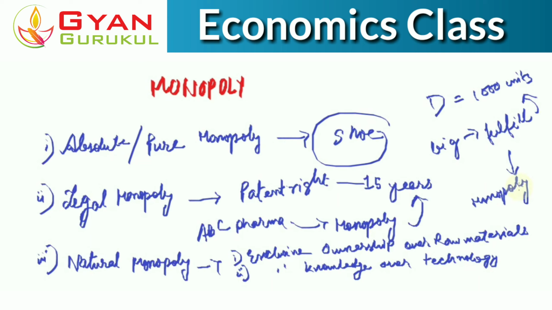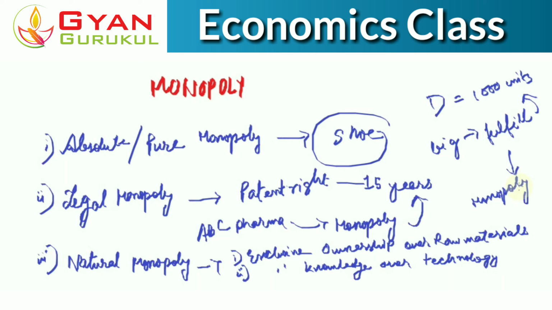So these are some basic forms of monopoly. Okay, you have to remember them: absolute monopoly, then legal monopoly, the natural monopoly, and there is also another form of monopoly which is not very popular. That is imperfect monopoly. Imperfect monopoly is like that there is a firm that produces a particular product. The product very rarely has some substitute, very remote substitute. They are not close substitutes.